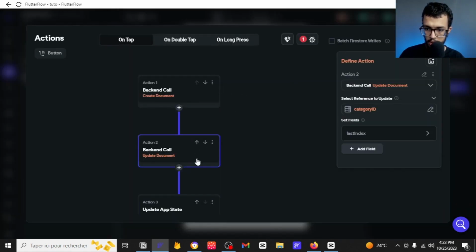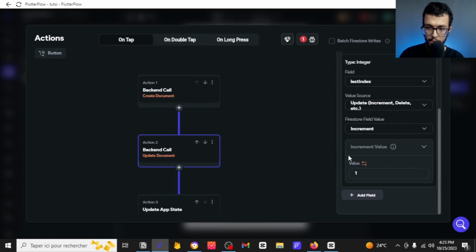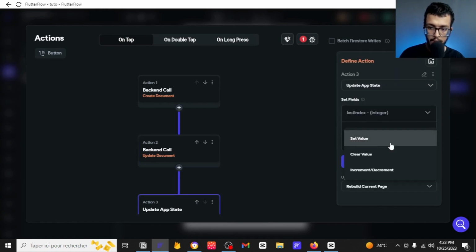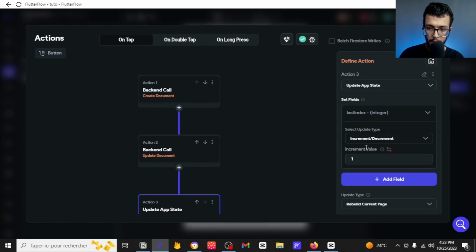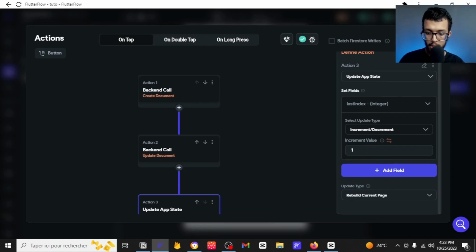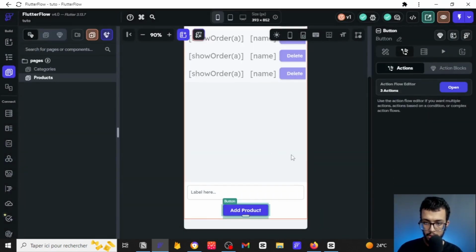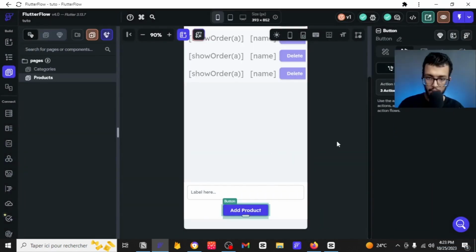So you see that in this action, we have incremented the last index by 1. Let's do the same, but this time we are incrementing the app state instead of the document. So we can now close that, and we are close to finishing this thing.